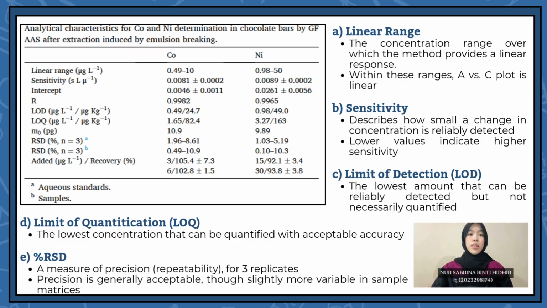The fourth characteristic is limit of quantification, which is the lowest concentration that can be quantified with acceptable accuracy. For cobalt, it is 1.65 microgram per liter or 82.4 microgram per kilogram. For nickel, it is 3.27 microgram per liter or 163 microgram per kilogram. Lastly, the percent relative standard deviation is a measure of precision for 3 replicates. Precision is generally acceptable, although slightly more variable in sample. The percent RSD will also be explained in the discussion section along with the limit of detection, recovery percentage, and the correlation coefficient.